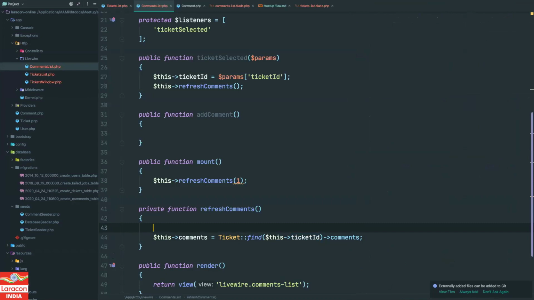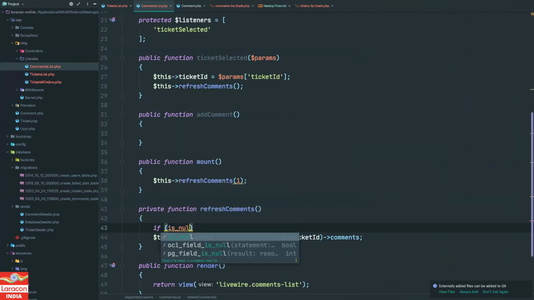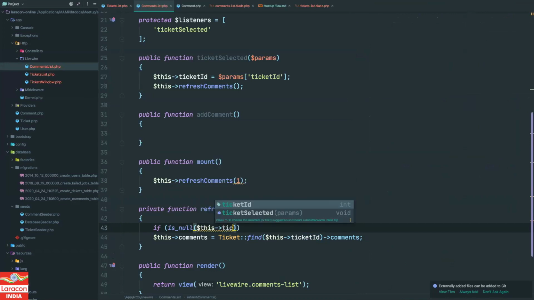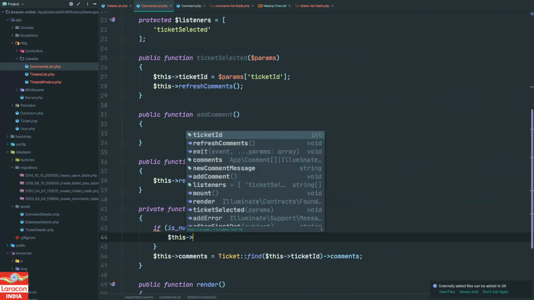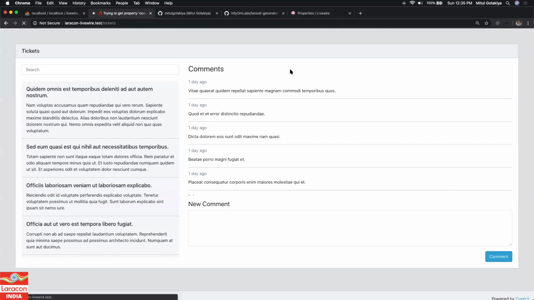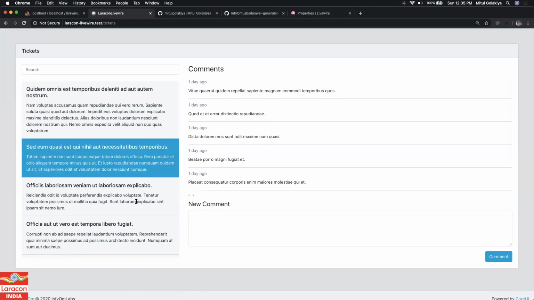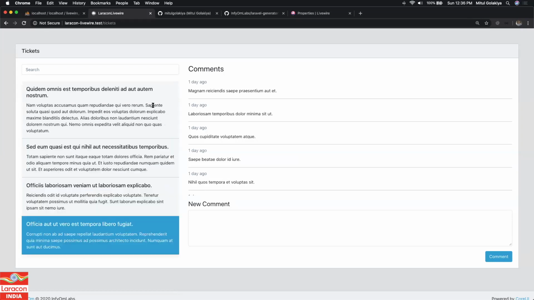What we can do temporarily is say if this.ticketId is null, then this.ticketId is equal to 1, which we were passing from here in the mount method, but it's no longer being used. Let's try it again. Yeah, it is still rendering the comments of the first ticket, so it is working. That is good.